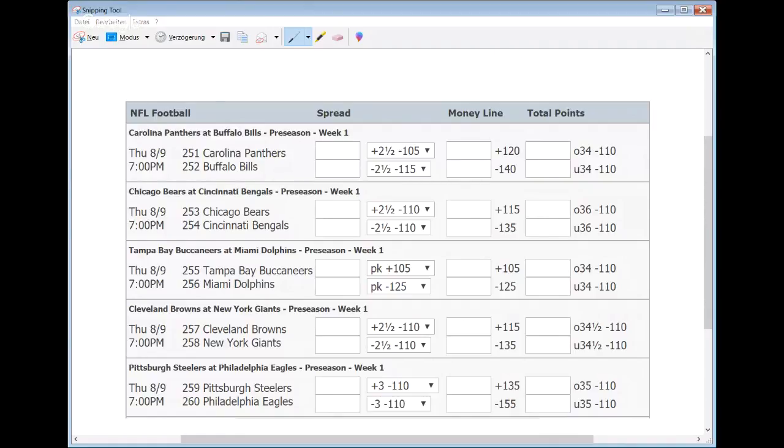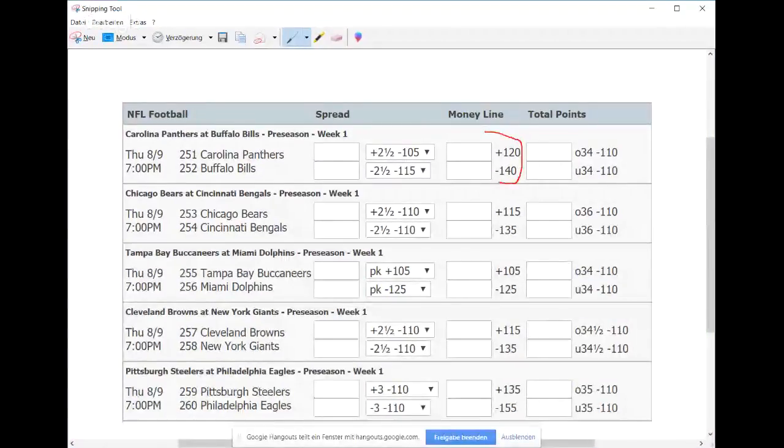And we've got Carolina Panthers against the Buffalo Bills. And then you can go over to the Moneyline section right there, and you see plus 120 and minus 140. What does that mean? Plus 120 means if I bet $100, then I win $120. That means I'd have a total of $220 at the end. So risk 100 to win 120 is what plus 120 means.